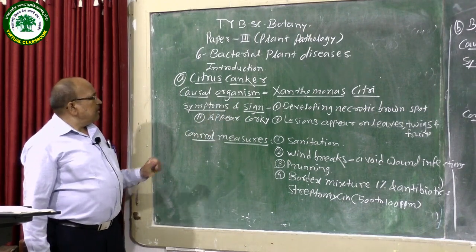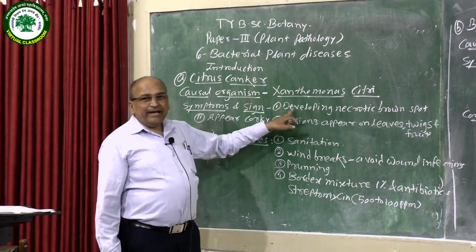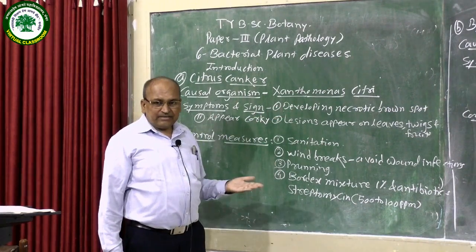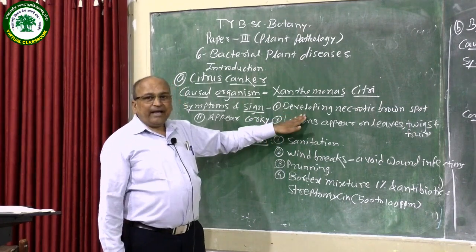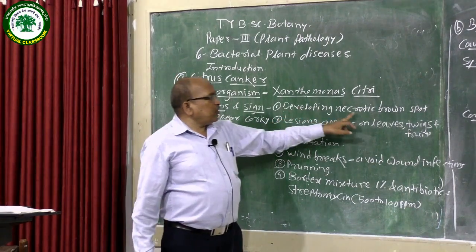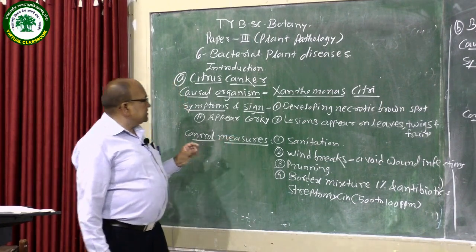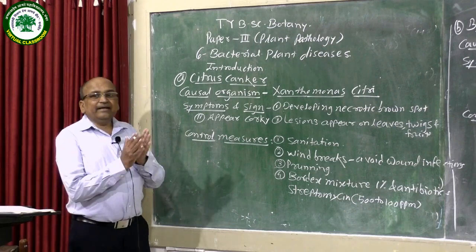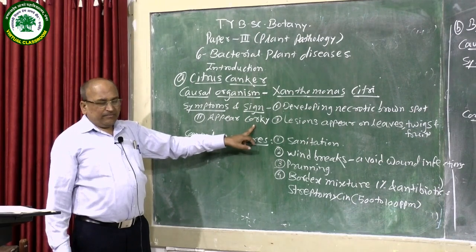The first symptom is that the infected area of the plant body, like the leaf surface, stem epidermis as well as the rind of the fruits, shows developing necrotic brown spots. Second, these brown spots increase in size and appear corky and brown in color.